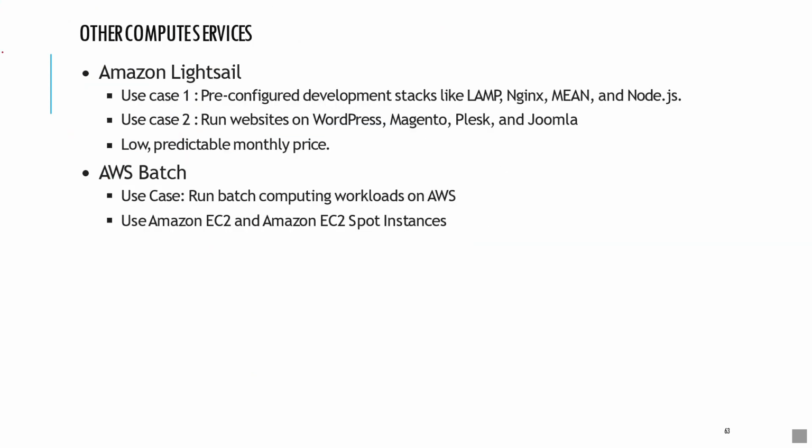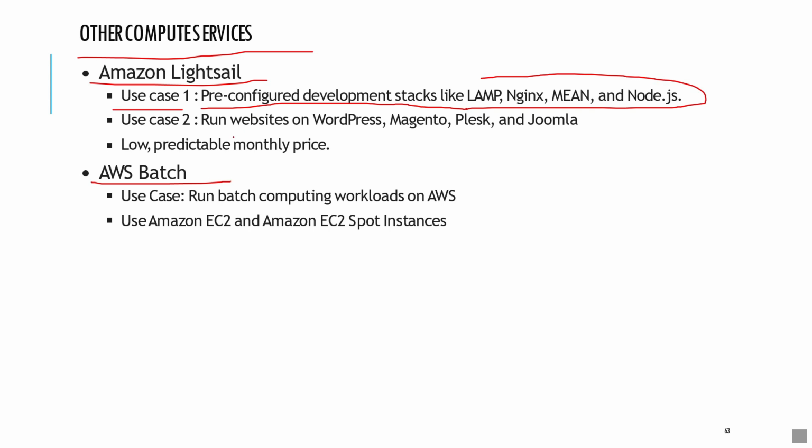Next, we will see other compute services: Amazon Lightsail and AWS Batch. There are some use cases for Amazon Lightsail. If you want a pre-configured development stack like Nginx, MEAN, or Node.js servers, that is use case one. Another use case is if you want to run websites on WordPress, Magento, Plesk, and Joomla using AWS.